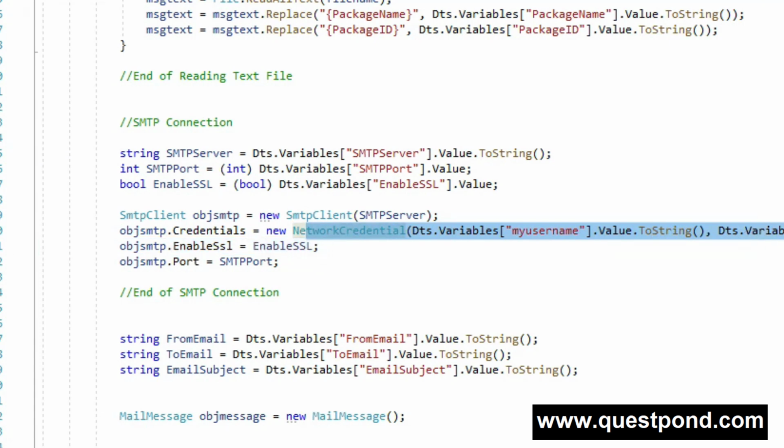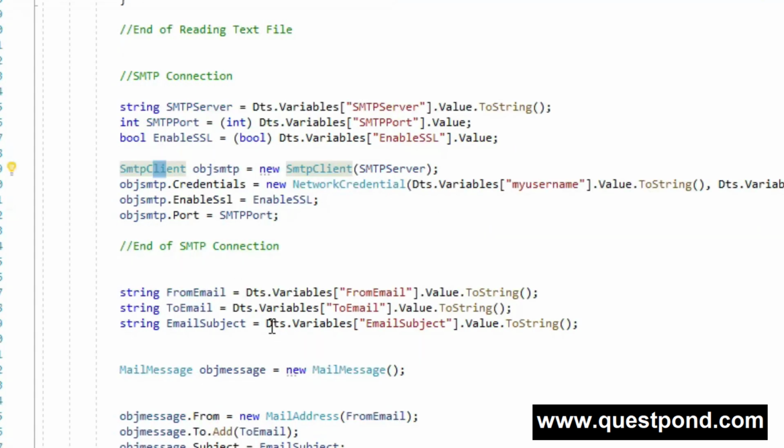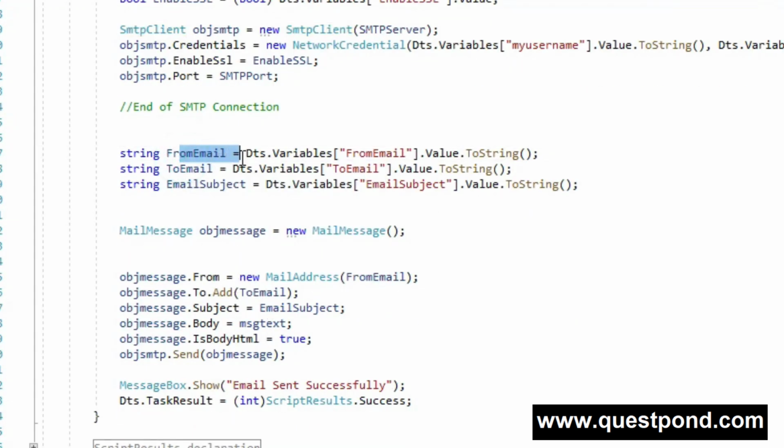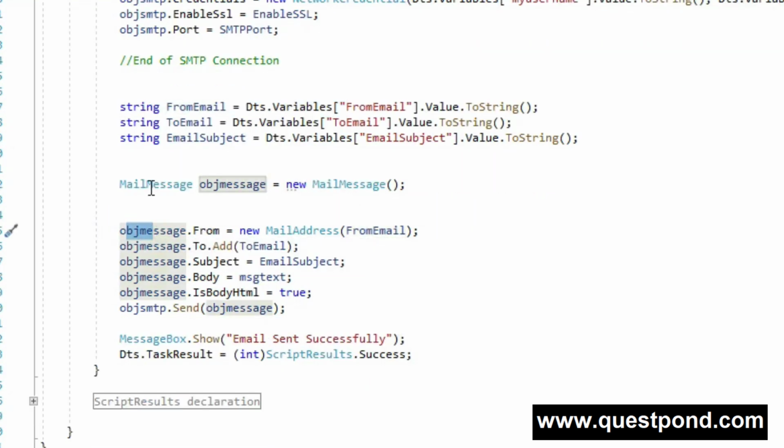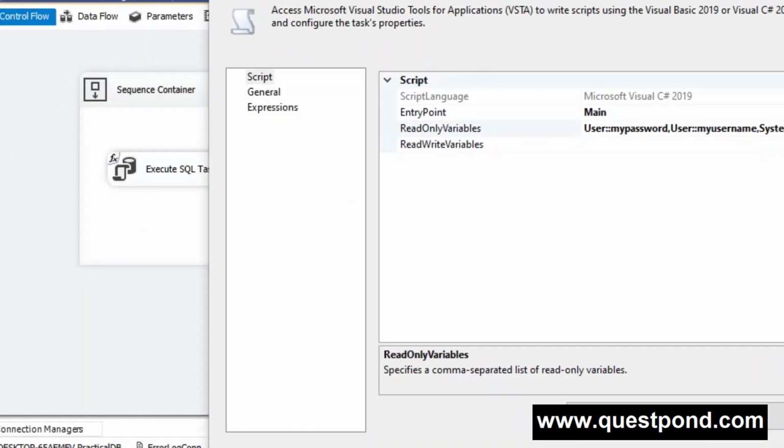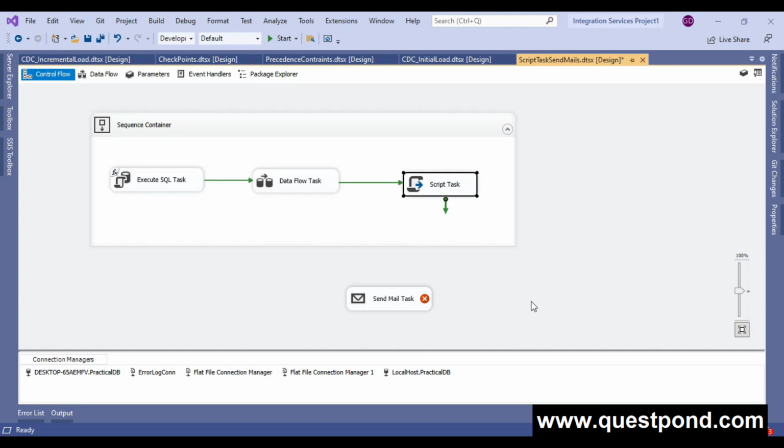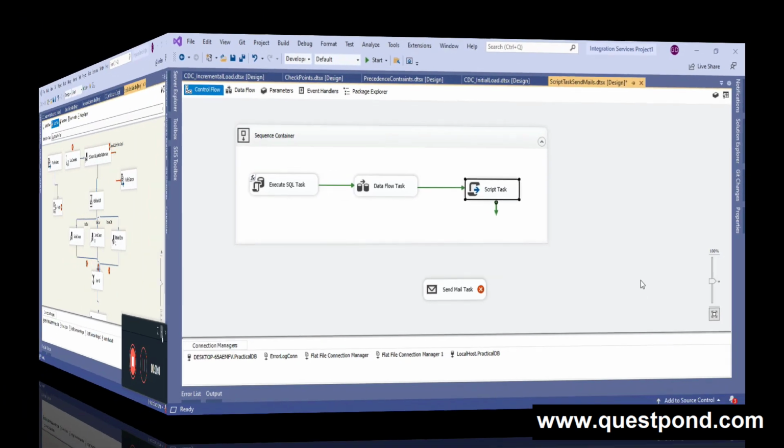Here I am doing the authentication with the client, that is the SMTP client, and here I am setting up my from email, to email, subject, and by using the MailMessage object I am sending the mail. Once the mail is sent, I am showing the message with a message box here. So as you can see, by using the Send Mail Task component and the Script Task component, we can send the mails in SSIS. So hey guys, this is all about this question. Now let's move on to our next question.